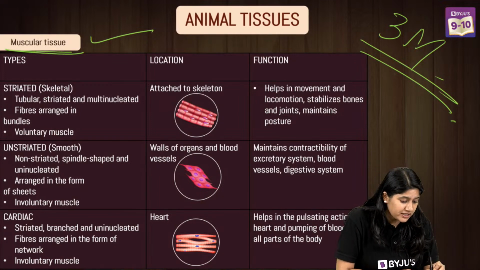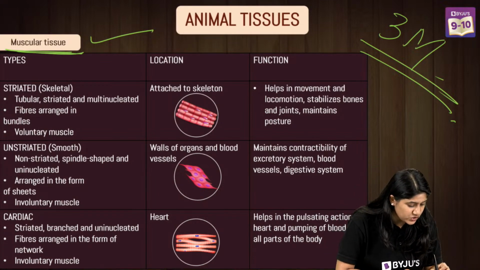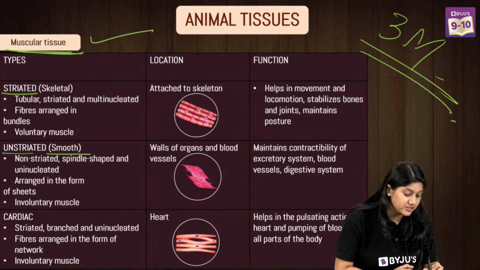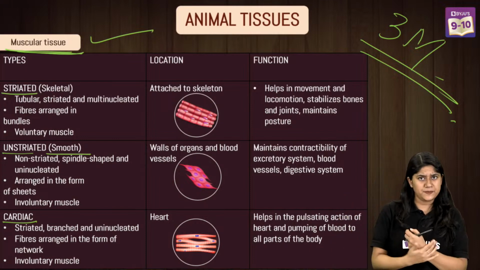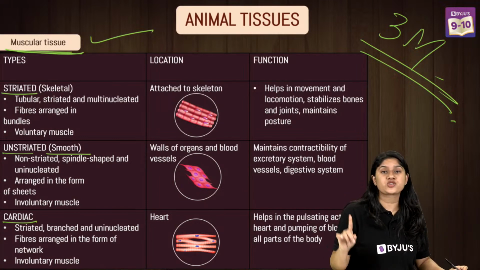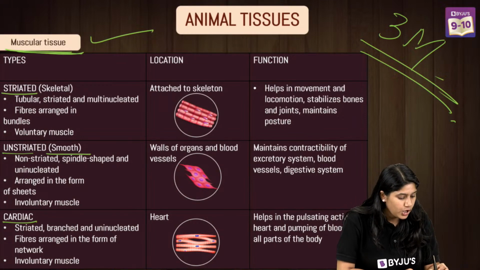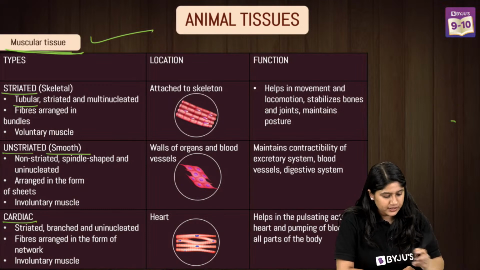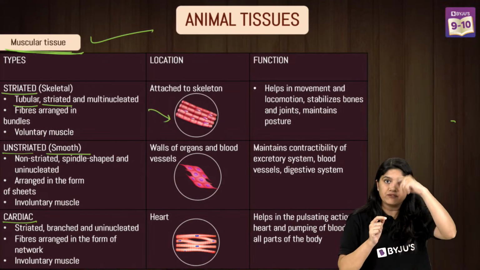So in the muscular tissue, we have 3 different types. First, of course, we have the striated, or we call it skeletal. We have unstriated, also called smooth, and then we have the cardiac. 3 types. Let's discuss the structure first. Super important, everyone, from the exam point of view. They are tubular in structure. Yes, you can see over here, they are tubular. They have striations, basically lines.